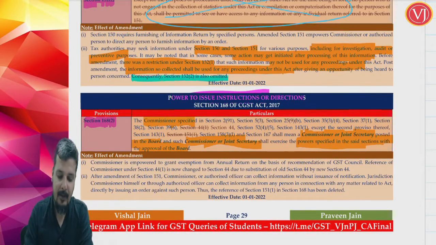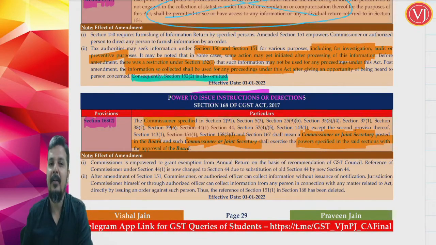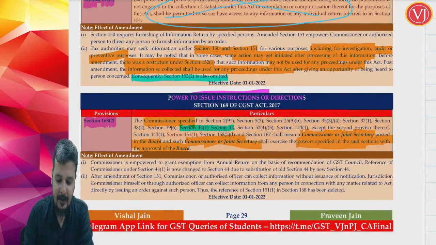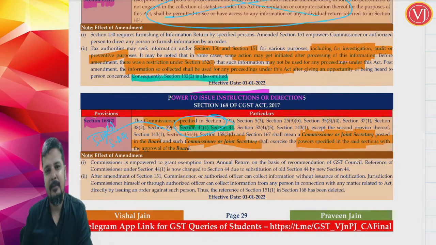Now you might ask, what is the amendment? Previously, one of the sections which was mentioned in section 168 subsection 2 was section 44 subsection 1. Now they have said that it is section 44. Now the section 44 subsection 1 has become section 44, annual return. So there is no subsection 1. Therefore, they are talking about the new section.